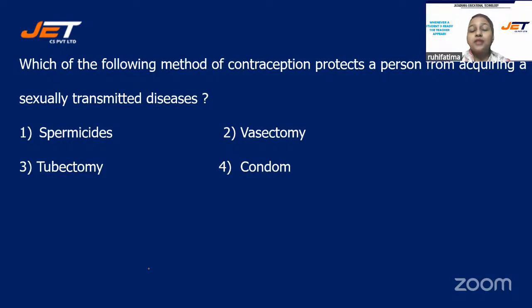And your options are number one, spermicides, number two, vasectomy, option number three, tubectomy, or is it option number four, condom?